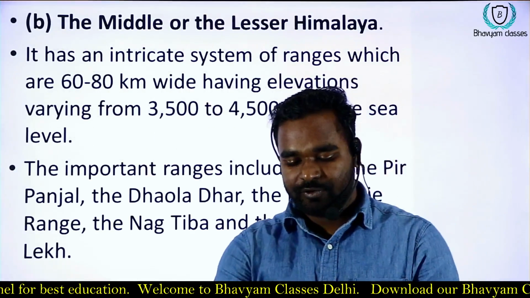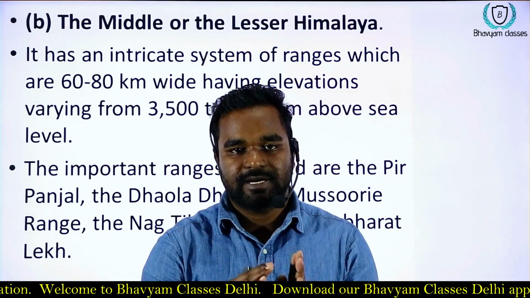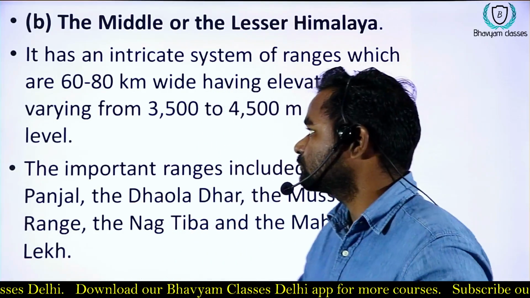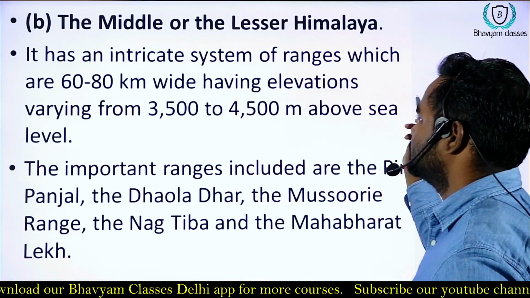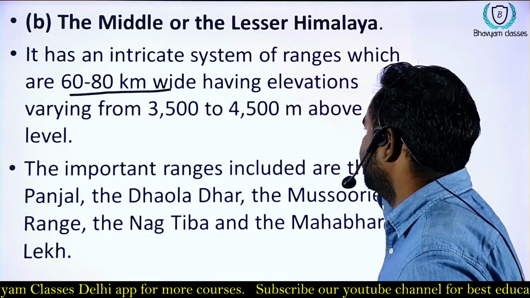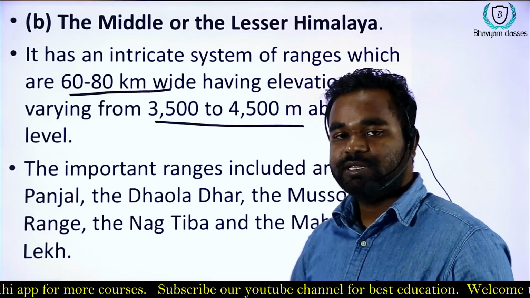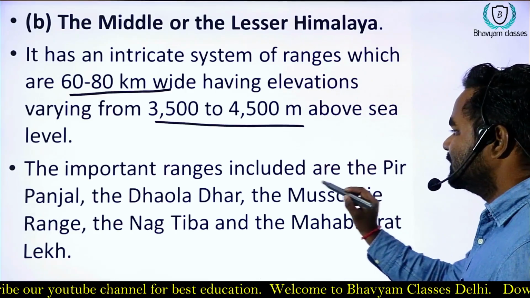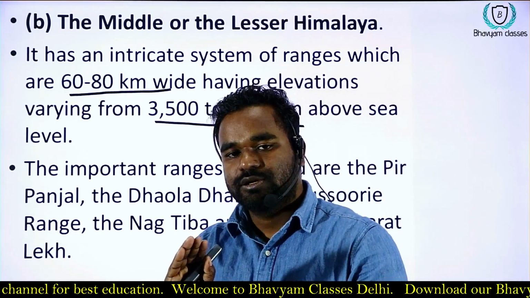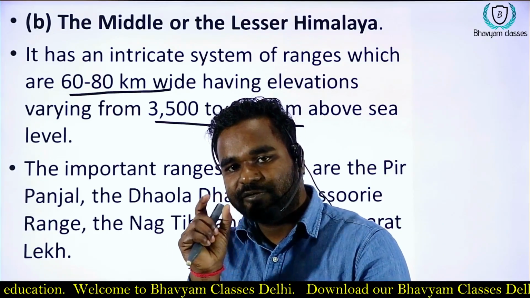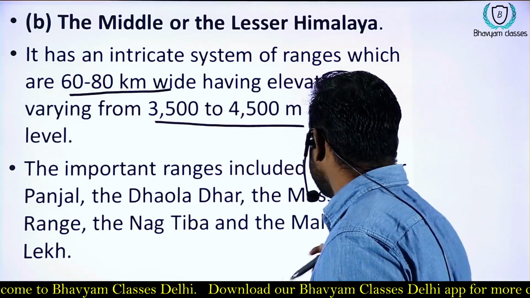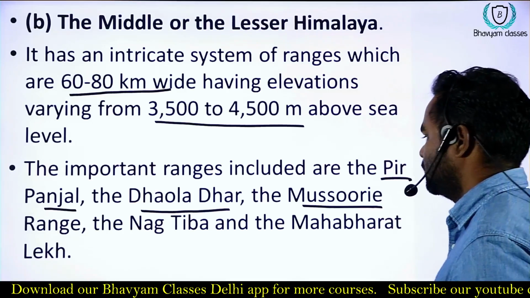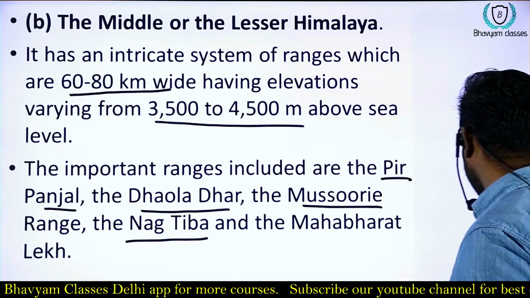So we have finished the Shivaliks. Let's move northward from the Shivaliks and go to the Middle Himalaya. Okay. So the Middle Himalaya system range is 60 to 80 kilometer wide and has an elevation of 3500 to 4500 meters. Okay. So this is the range which is also known by different names in different parts. So we have Pir Panjal, Dholadhar, Mishmi, Masuri, and Nag Tibba. Okay.